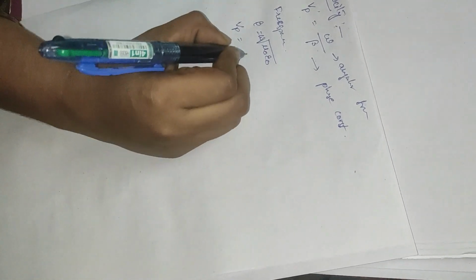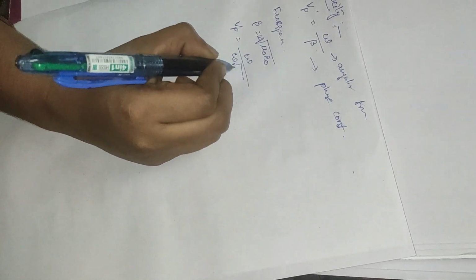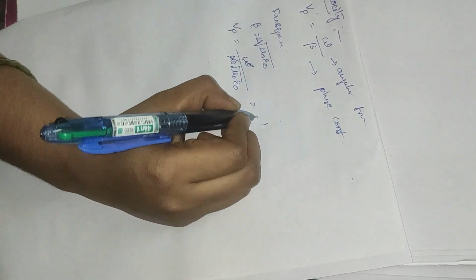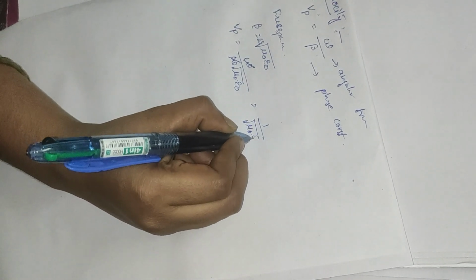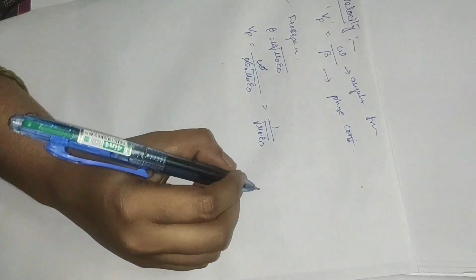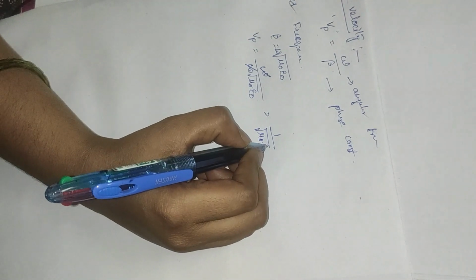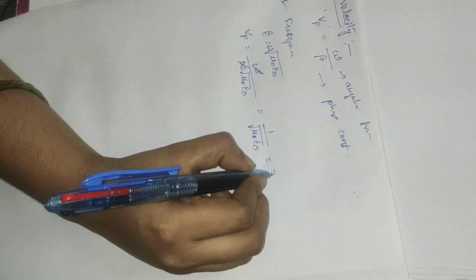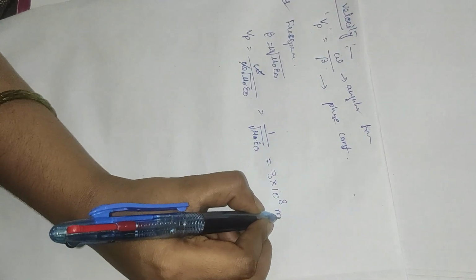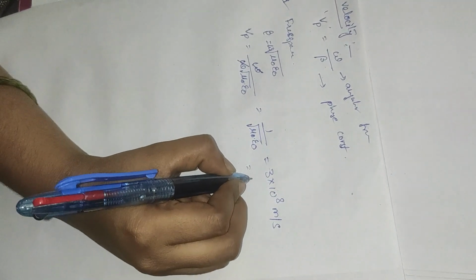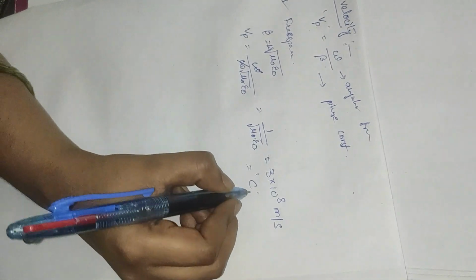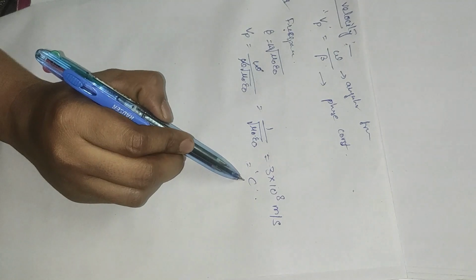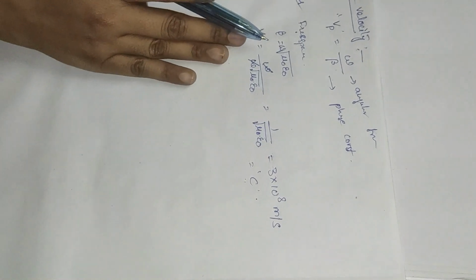So the phase velocity Vp is equal to omega divided by omega square root of mu naught epsilon naught. Omega gets cancelled, which becomes 1 divided by the square root of mu naught epsilon naught. If you substitute all these values, you will get 3 into 10 power 8 meters per second, which is equal to the velocity of light. So for free space, the phase velocity is equal to the velocity of light.